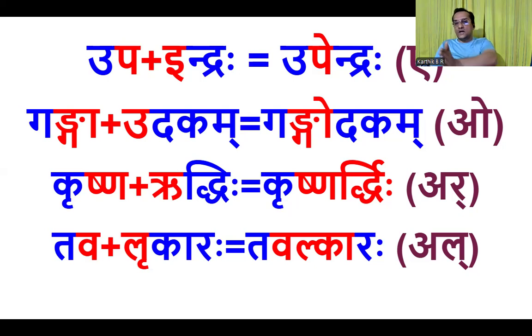What is the Uchcharana Sthanam of Ye? Edaitoho Kantha Talu. For E and Ai, Kantha Talu is the place of origin. See how it matches. For A it is Kantha, for E it is Talu, for Ye it is Kantha Talu. Kanthoshtham is for Oudautohu, O and Au are Kantostha.